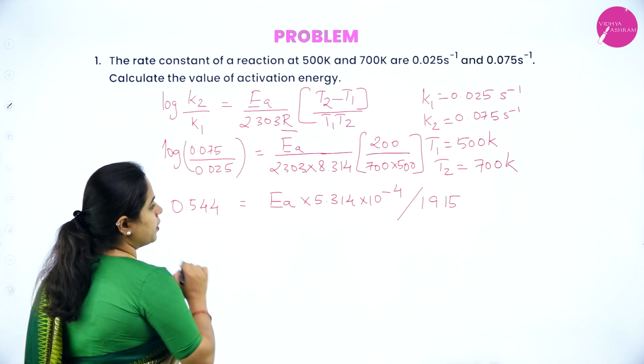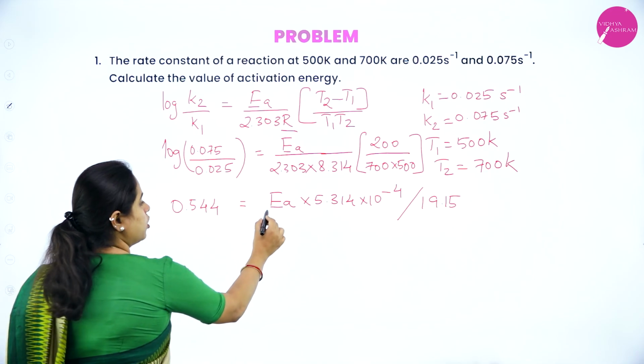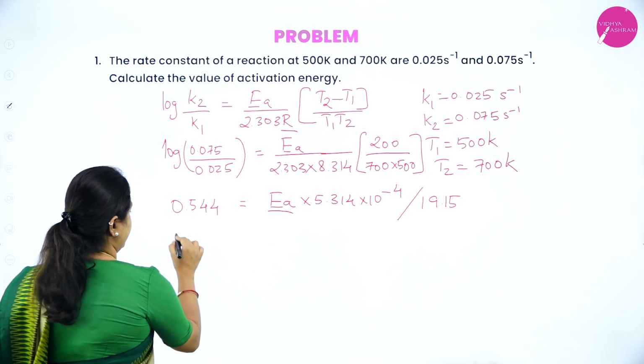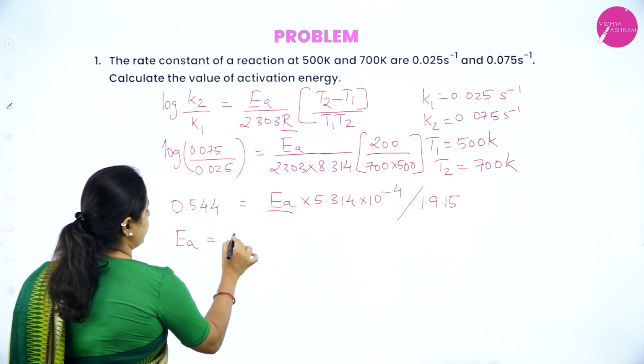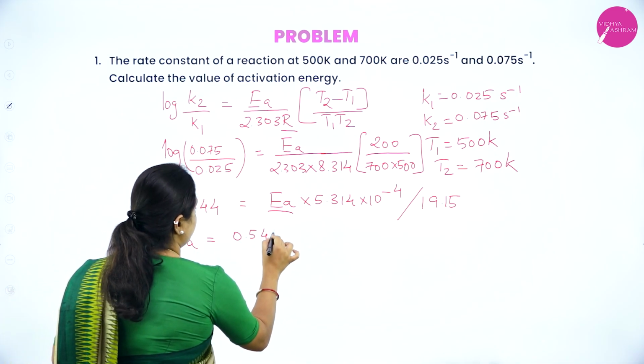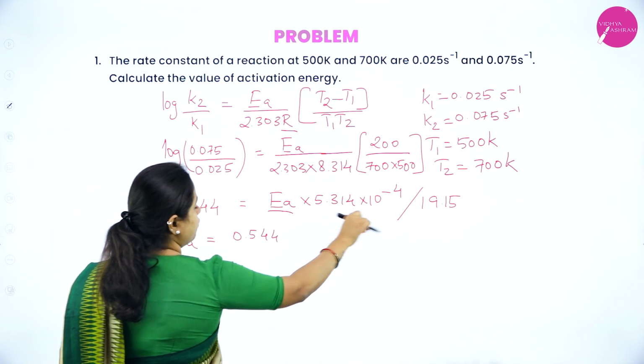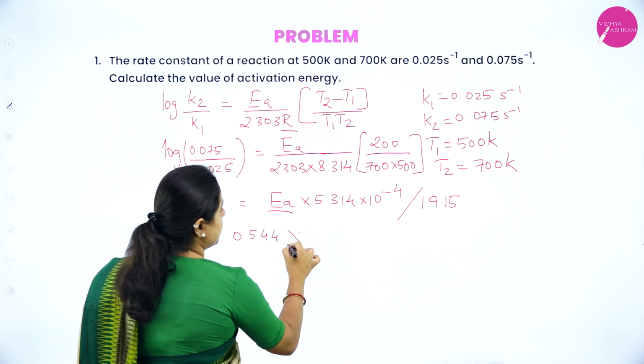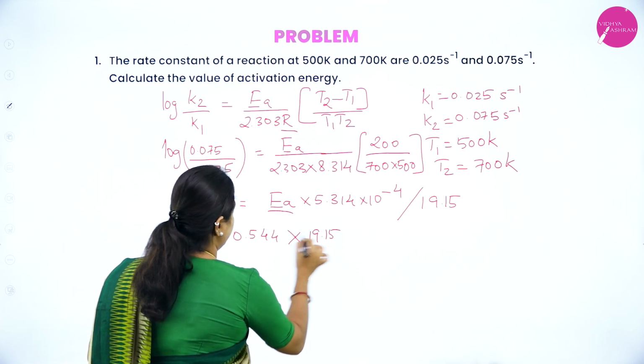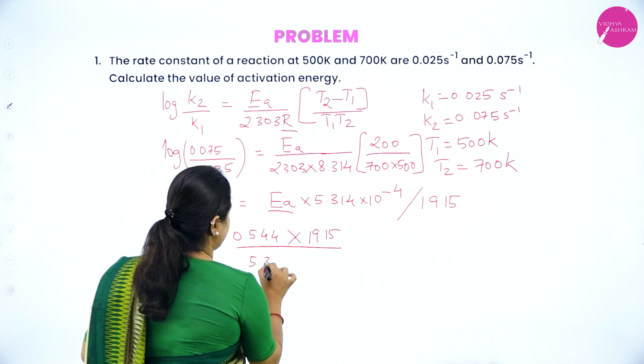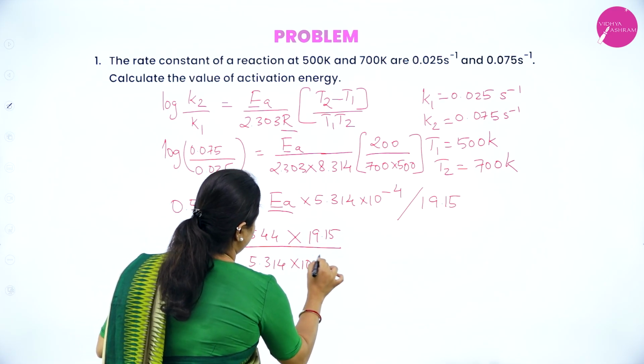So now just by rearranging this equation, what is that we have to calculate? It is EA, right? So how can I write EA? It will be equal to 0.544. So divided by 19.5, if I am taking to the other side, it becomes multiplied by 19.5 divided by 5.314 into 10 to the power minus 4.